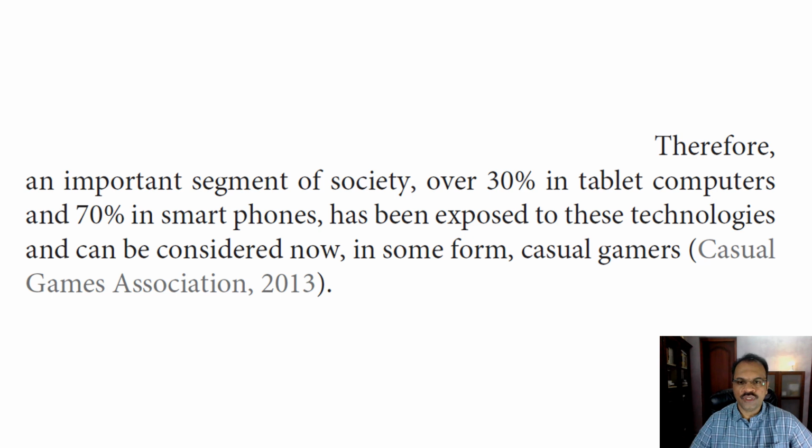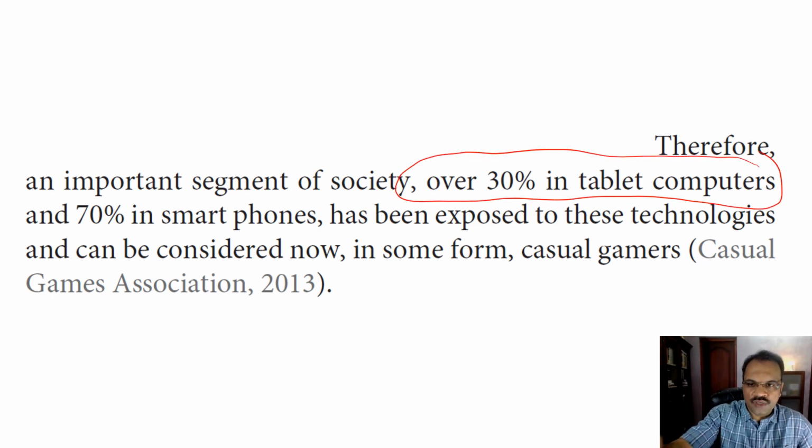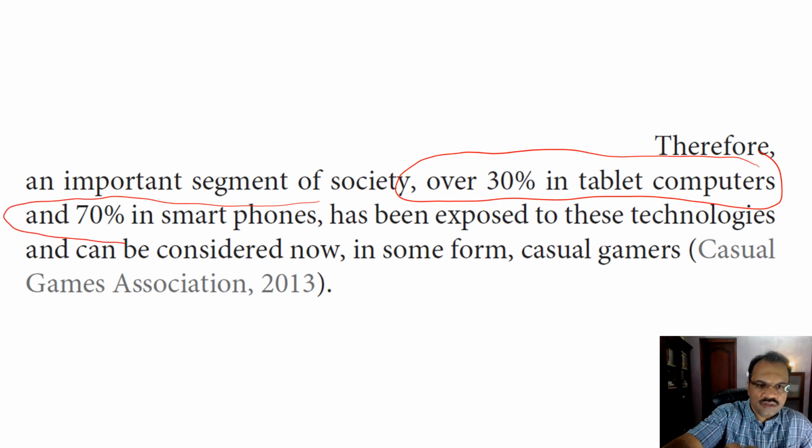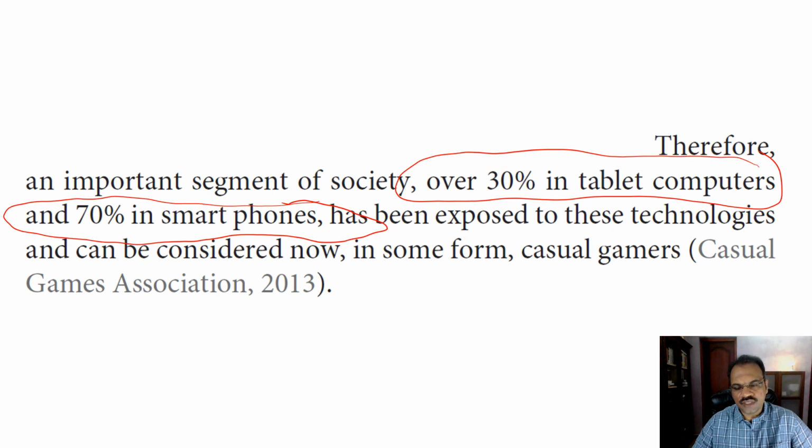What you have to do here is this statistics, like how much percentage of people use what kind of devices, that does not gel well with the rest of the content. So you can say, therefore an important segment of society has been exposed to these technologies. After that you can have an additional sentence in which you can say, out of this population what percentage uses tablet computers and what percentage uses a smartphone. So that is how you pack only one idea in one sentence.